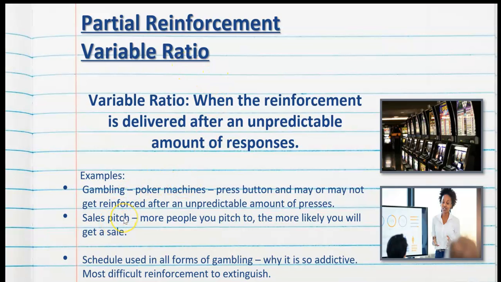A sales pitch is also an example of variable ratio. The more people you pitch to, the more likely you will get a sale, but that's not guaranteed. This schedule is used in all forms of gambling, which is why it is so addictive and is the most difficult reinforcement schedule to extinguish.